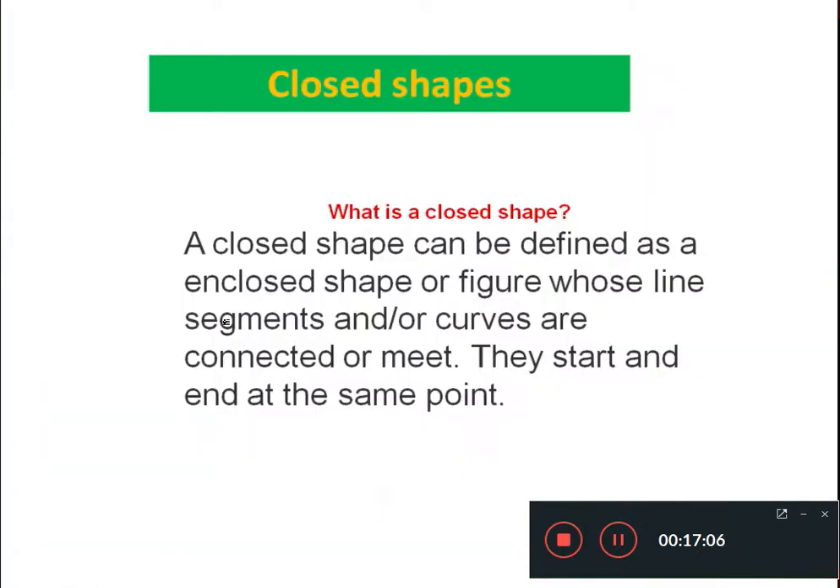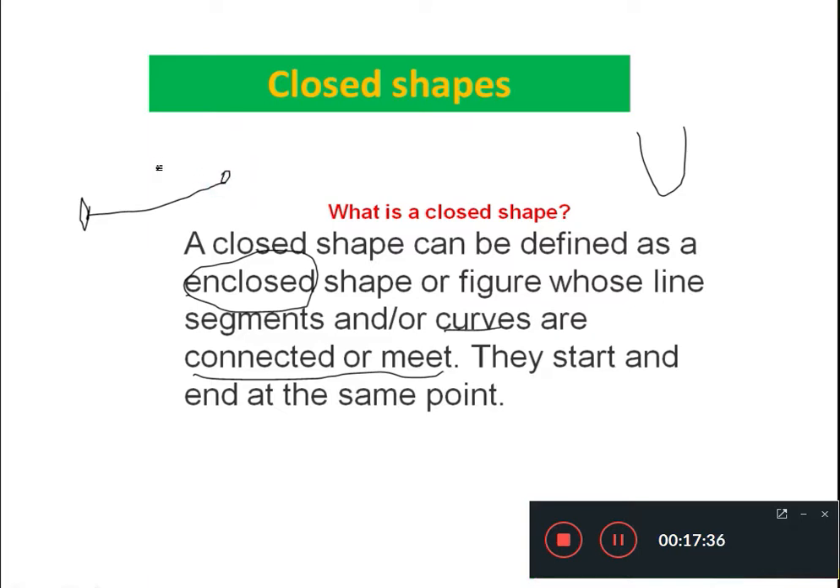Okay, now see, a closed shape can be defined as an enclosed shape. Enclosed का मतलब होता है बंद होना. Enclosed का मतलब क्या होता है, बंद होना. Or figure whose line segments, now you know the line segment, and curves, you know the curve, are connected or meet. अब इन्होंने क्या बोला है, in open shape we learn that ending point and starting point